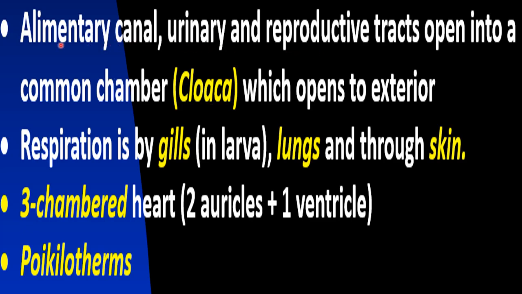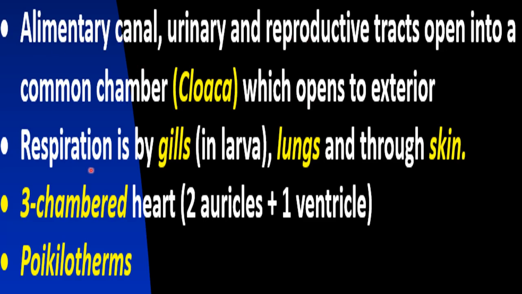Like for the alimentary canal there can be an anus separately, right, and the urinary bladder also can open into a separate opening, but here there is a common chamber, that is called cloaca, which opens to the exterior, for all of these.